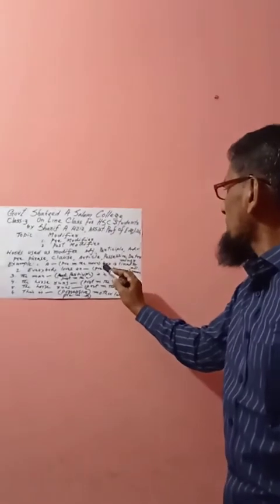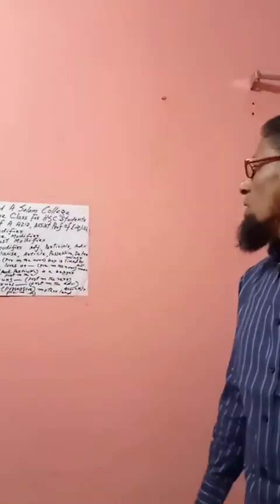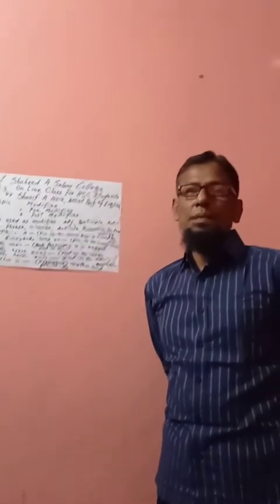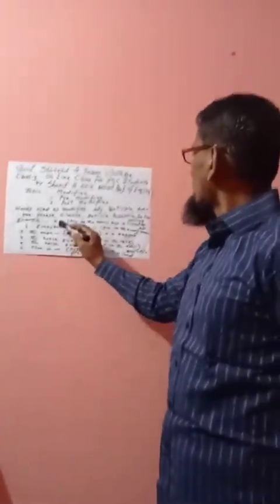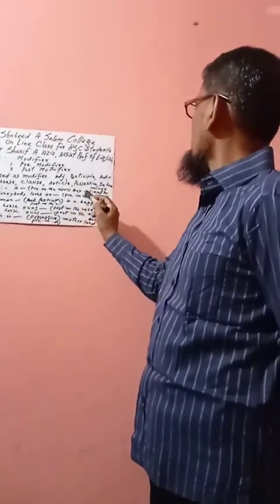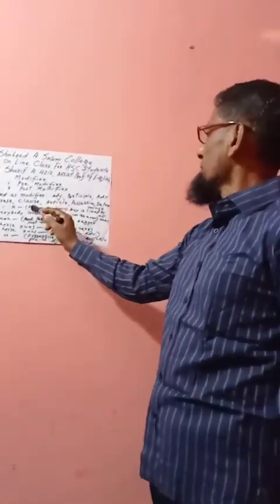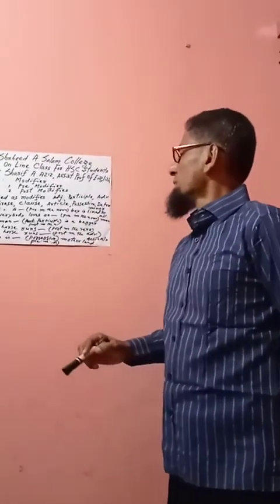It will modify the word boy. So adjective or participle, present participle or past participle can be used here. So a good boy is liked by all. Good is the pre-modifier. Pre-modify the noun boy.